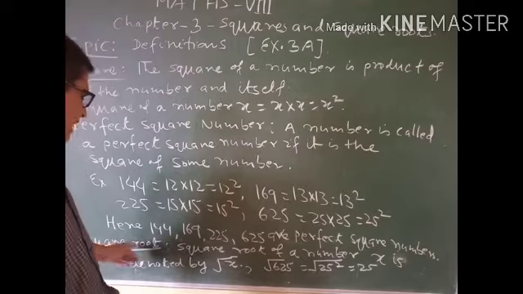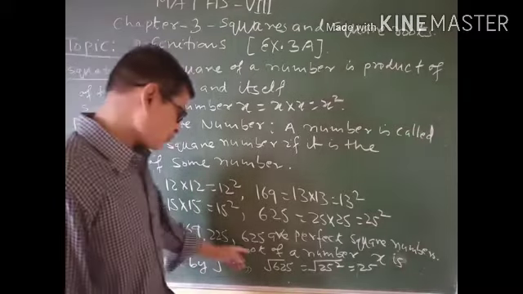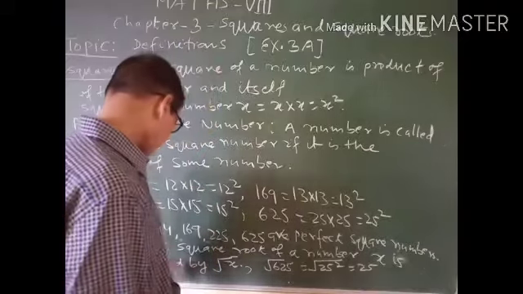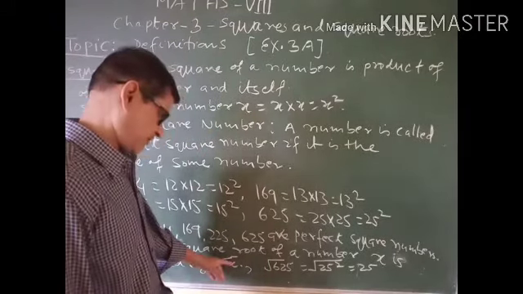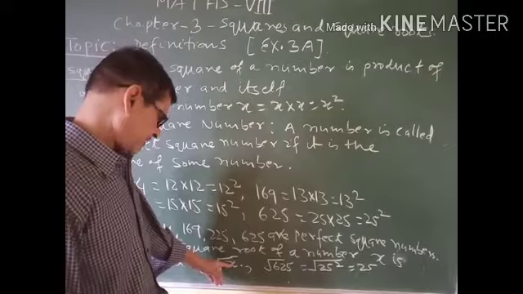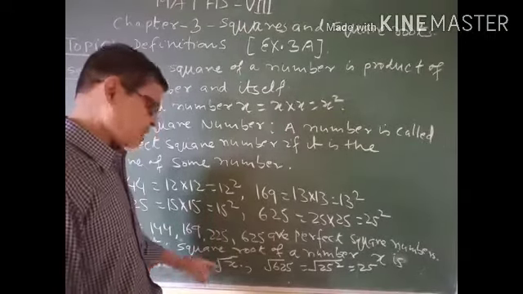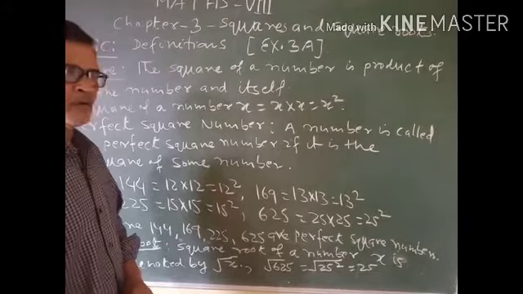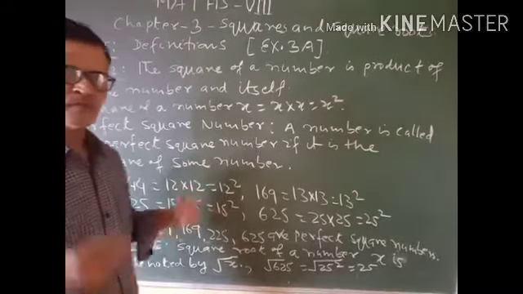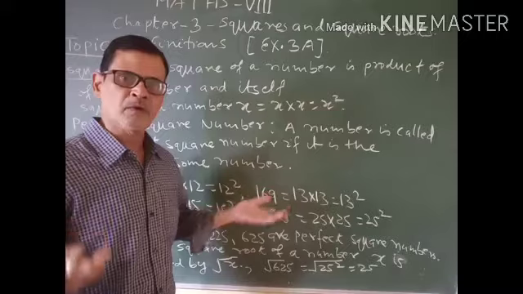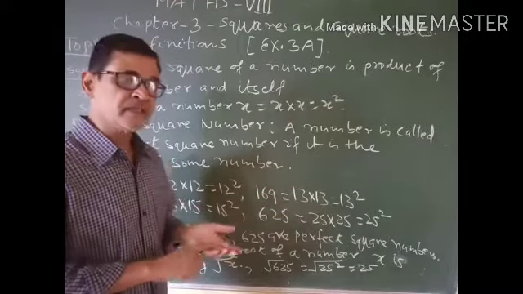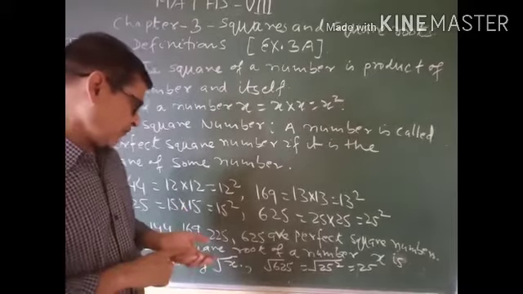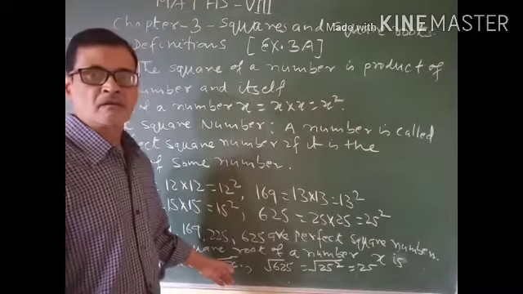What is a square root? A square root of a number x is denoted by root x. Understand? It means if you are asked to find out the square root of a number, you are supposed to find out a number such that if it is multiplied by itself, then we get the number.